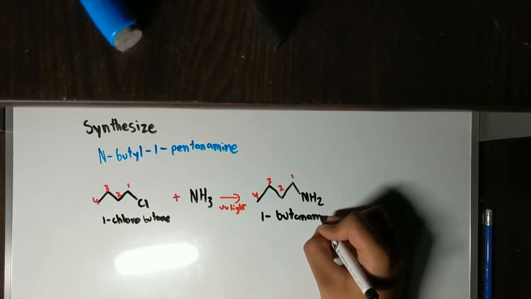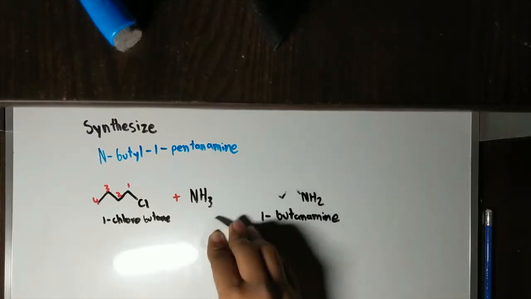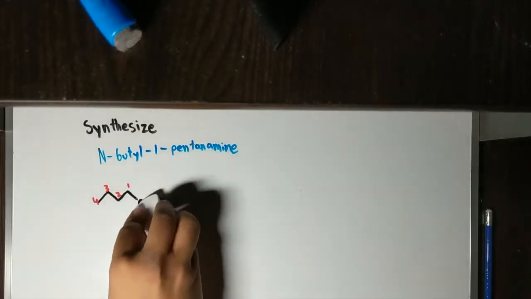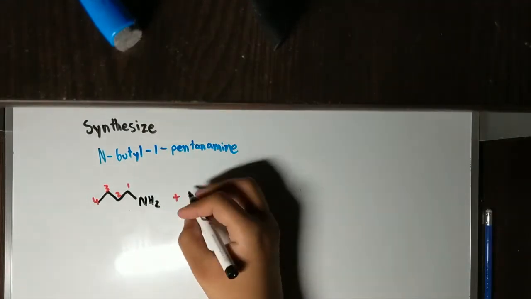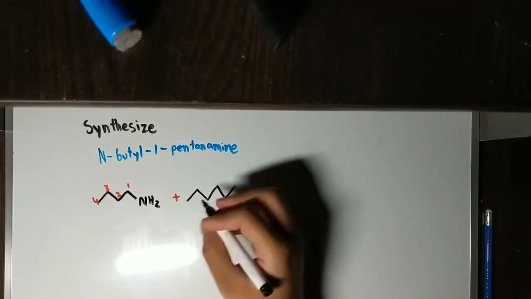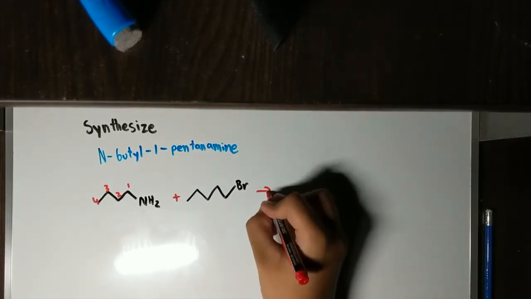because the NH2 bumped out the chlorine. Now we're going to take this side chain to create another main chain that was formed in our final product. We're going to take that 1-butamine and react it with 1-bromopentane.